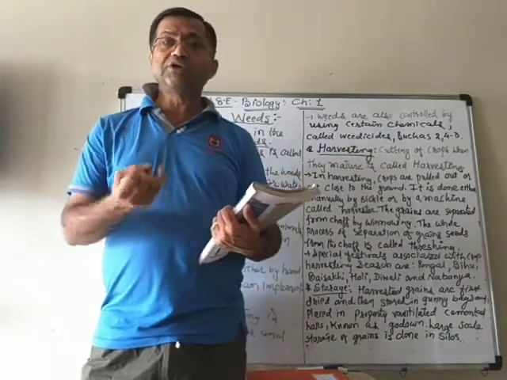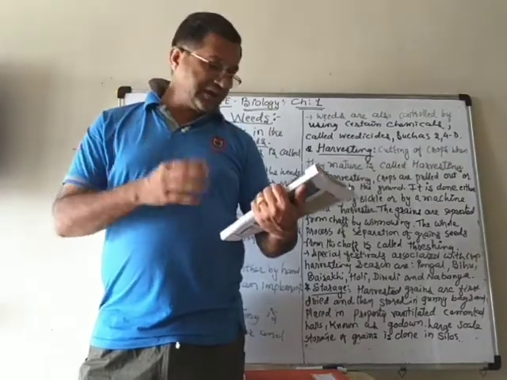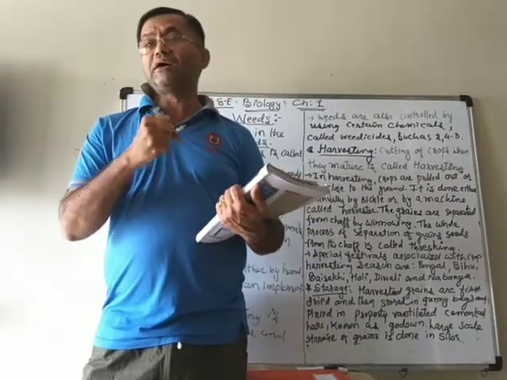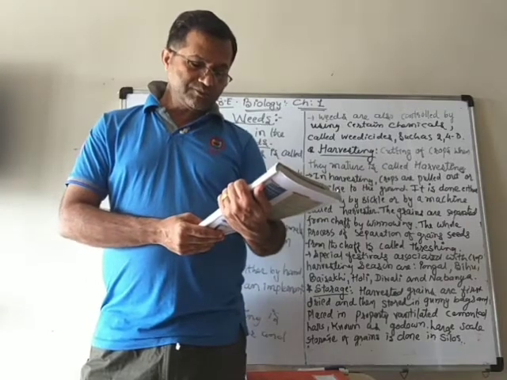They also need special diet, special protection, and their health has to be maintained.